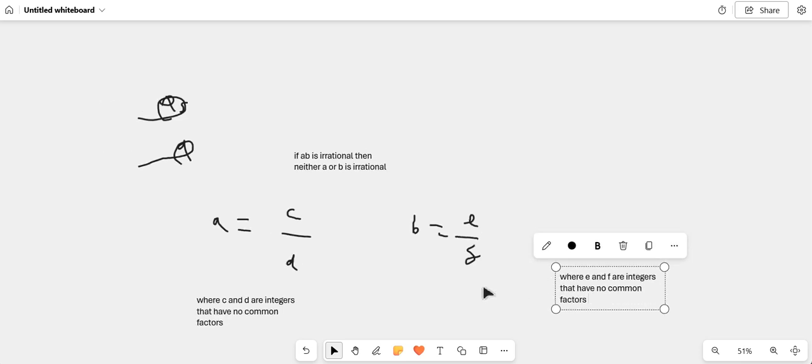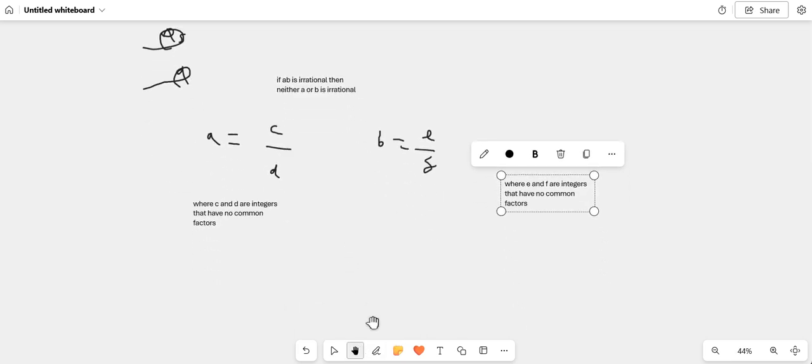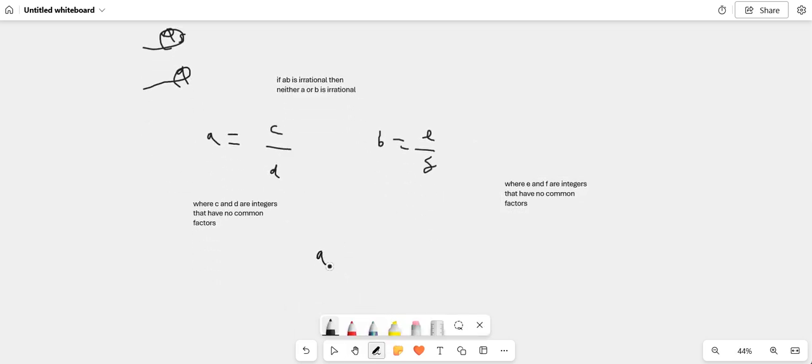Okay, calm. So now let's find AB, let's times A by B. So AB is going to be equal to what? It's going to be equal to CE over DF. Just times the top with the top, bottom by bottom. Calm. We've got CE over DF.